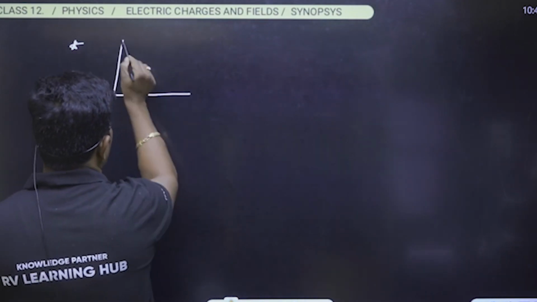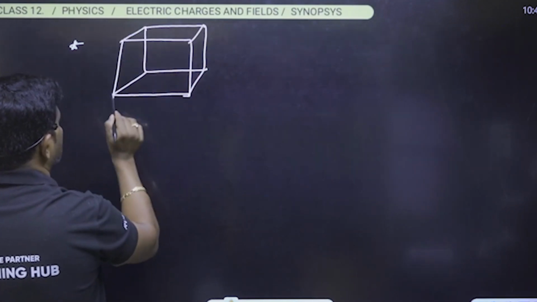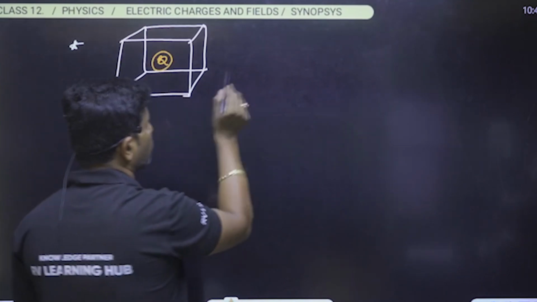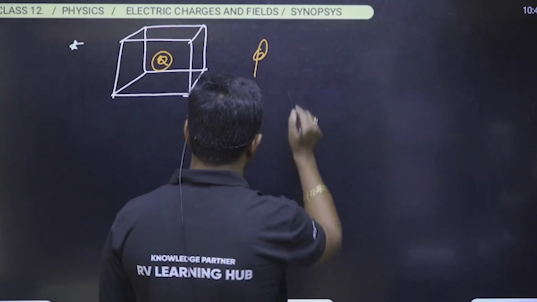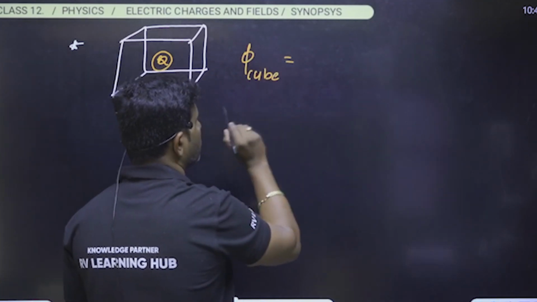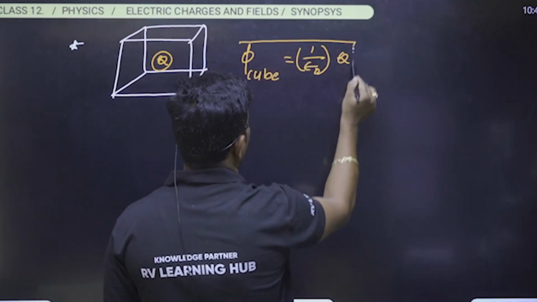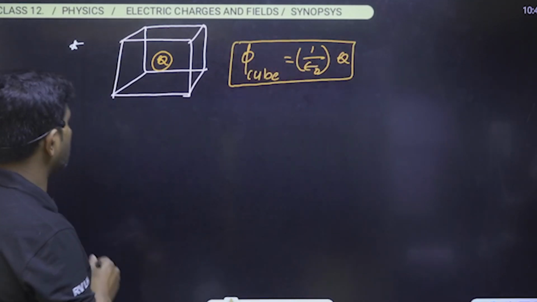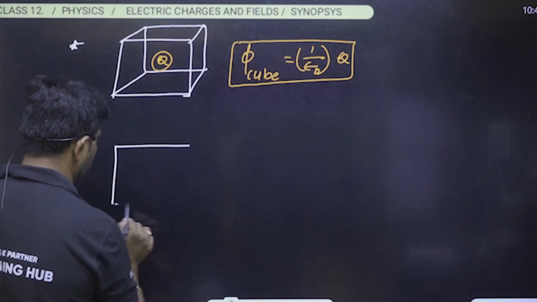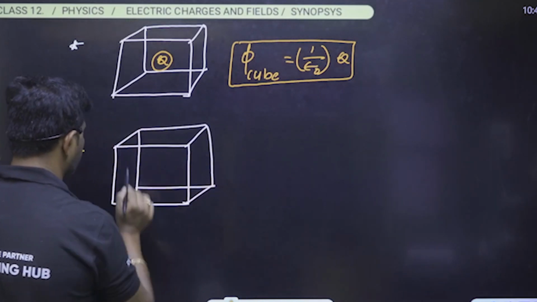For example, whenever we consider a charge which is placed inside the cube, then we can say what the flux through the cube is. Flux through the whole cube is always equal to 1 by epsilon naught times the charge enclosed by it. Is it clear? And second case, observe this. Whenever we consider a charge which is placed at one of the corners,